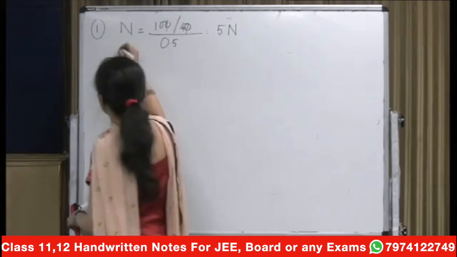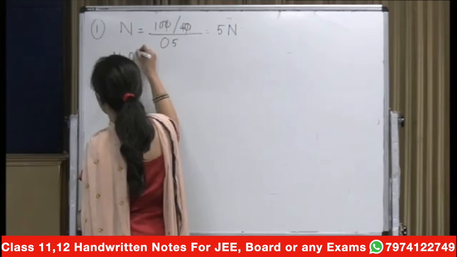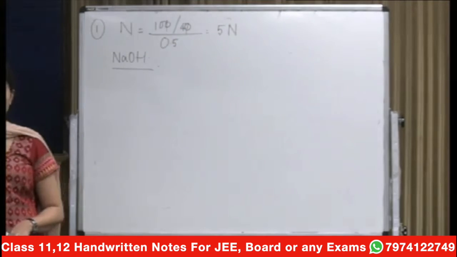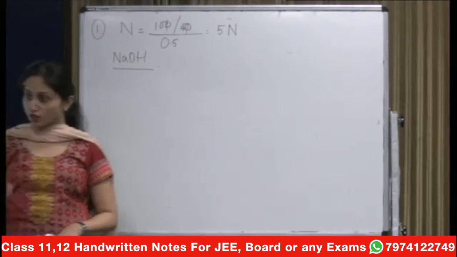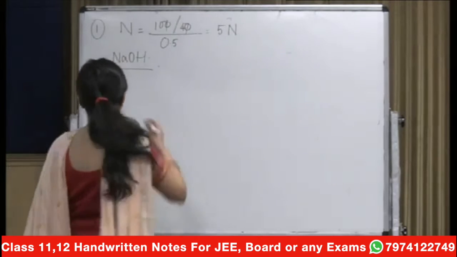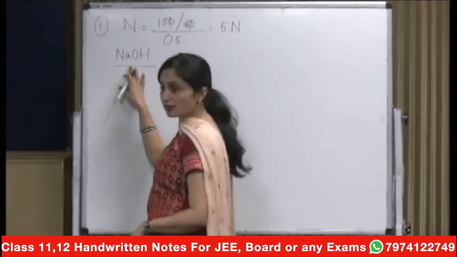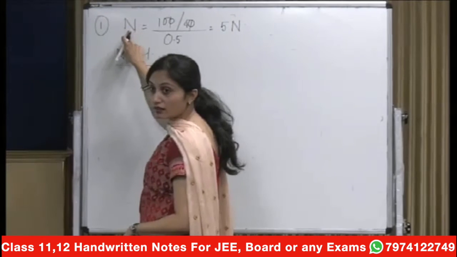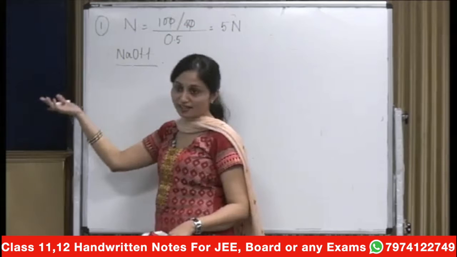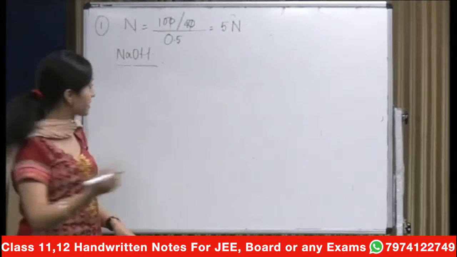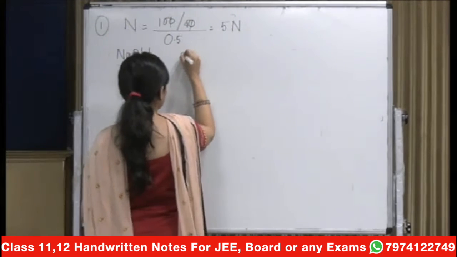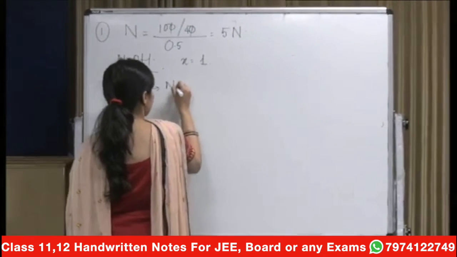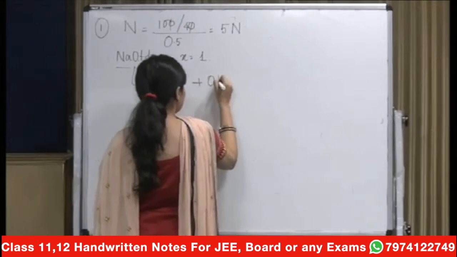And for the case of NaOH, if you remember, for the base, what is your x factor equal to? The number of OH minus ions furnished in the reaction. In this case, it's a monoacidic base. In this case, what do you have? Your x will be equal to 1. Why? Because if you check it otherwise also, this is going to give you Na plus plus OH minus.